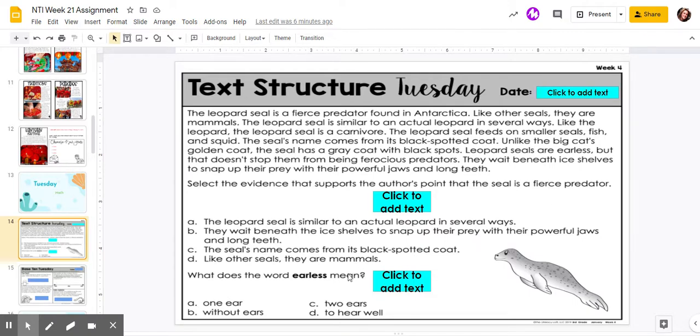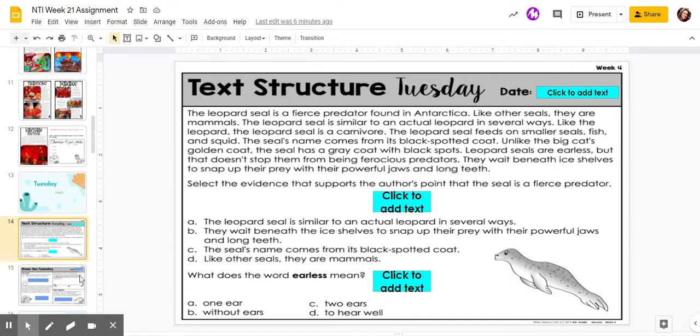Then you're going to be looking for clues to define the word earless. So you can look at the word itself. It's a compound word with ear and less. That can give you some clues, or you can look back in the paragraph and see what context clues are available.